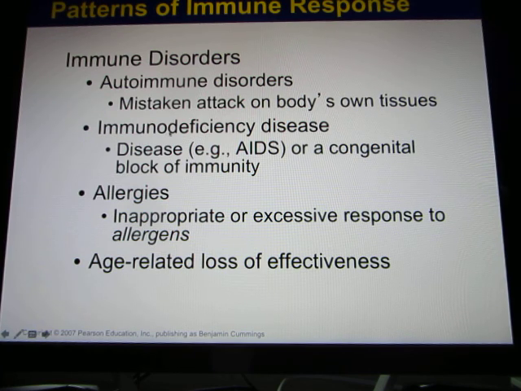And you can have the immunodeficiency like AIDS, acquired immune deficiency syndrome. That's when you don't have enough T lymphocytes to attack the pathogen. Allergy is your body responding to those neutral antigens. They're overactivated. Like this antigen is not really an antigen, it's neutral. Pollen, your body responds to it, and your body has an overreactive response. And age-related is when you're getting old, your immune system becomes weaker.